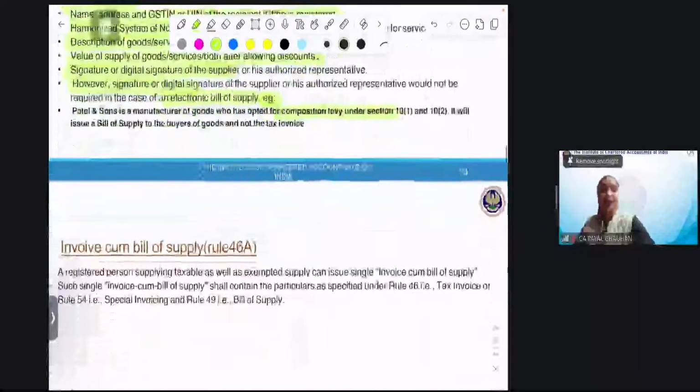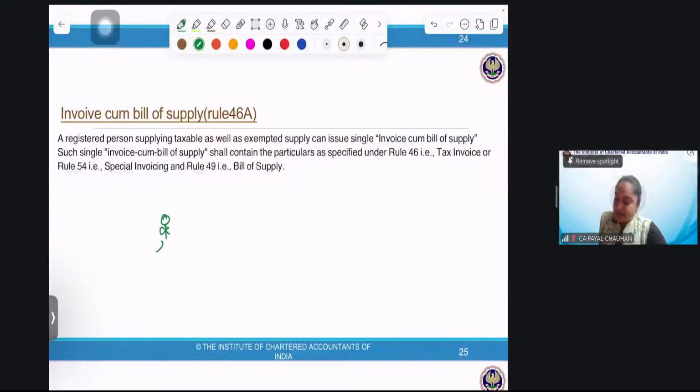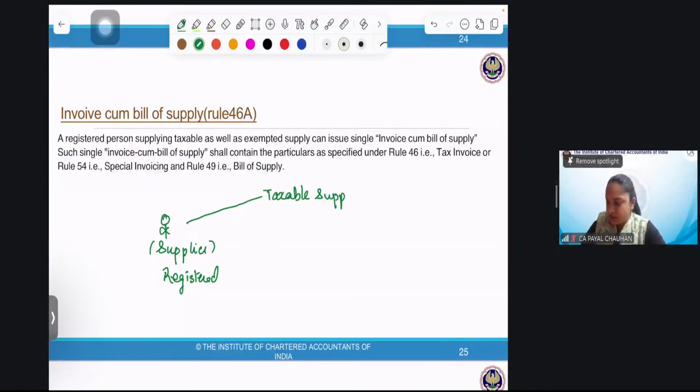Now, invoice cum bill of supply. We'll do it in an example form. I'm a supplier, and I'm registered also. Sometimes I make a taxable supply because I'm supplying multiple things.